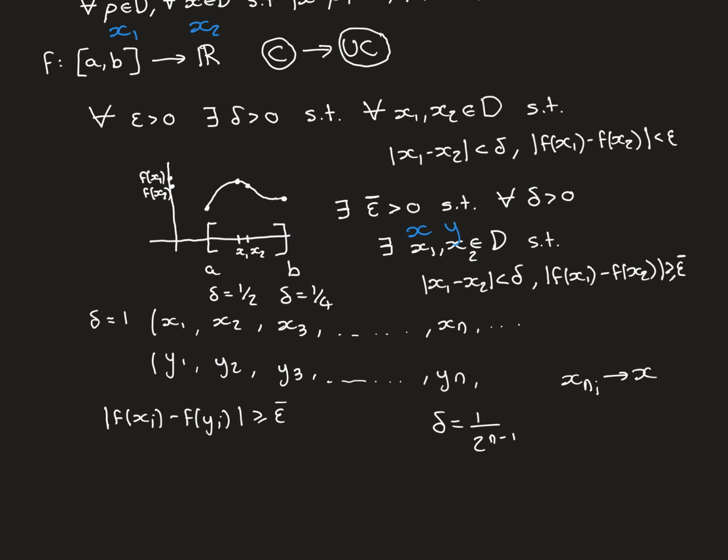So how are we going to use these two sequences to arrive at a contradiction? Well, we're going to apply the Bolzano-Weierstrass theorem. We actually only need to apply it to one of the sequences, and we'll choose the top sequence, the x sequence. All of these terms in this sequence are inside this closed bounded interval AB, hence this sequence is bounded above and below, and therefore obeys the Bolzano-Weierstrass theorem, so there will exist a convergent subsequence. I have denoted this convergent subsequence x_{n_i}. So x_n was denoting the original sequence.